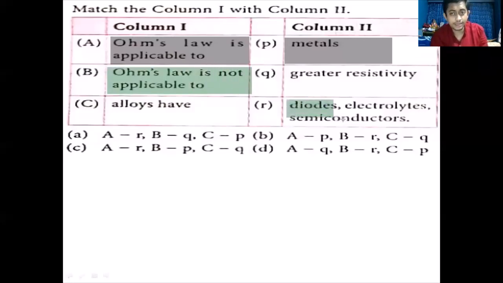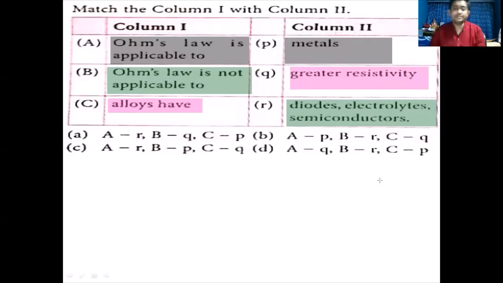So Ohm's law is not applicable for semiconductors, and diodes semiconductor का कई applications है. Ohm's law is applicable if V against I का graph will be a straight line. Ohm's law is valid for metals, not applicable for semiconductors. And अगर आपके पास alloys है, if you have alloys, then alloys का resistivity is more. Resistivity for alloys will be more.